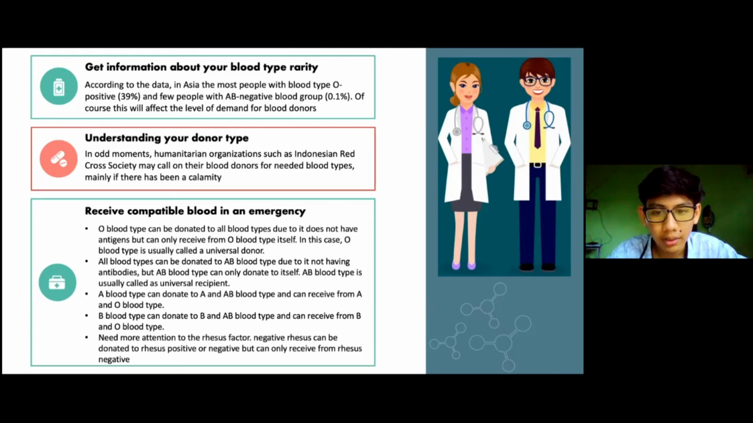Theoretically, blood transfusions are carried out with the following conditions. The first one is that zero blood type, or O blood type, can be donated to all blood types because it does not have antigens, but can only receive from O blood type itself. In this case, O blood type is usually called a universal donor. The second one, different from O blood type, AB blood type can receive from all blood types because it does not have antibodies.